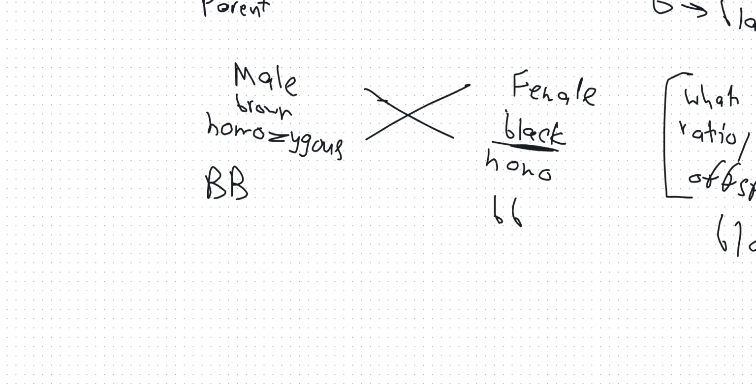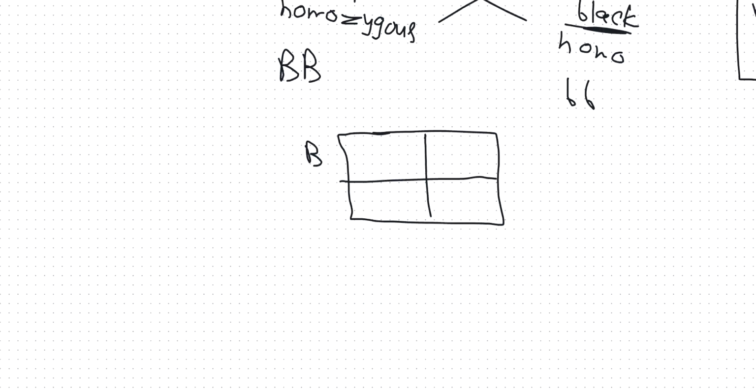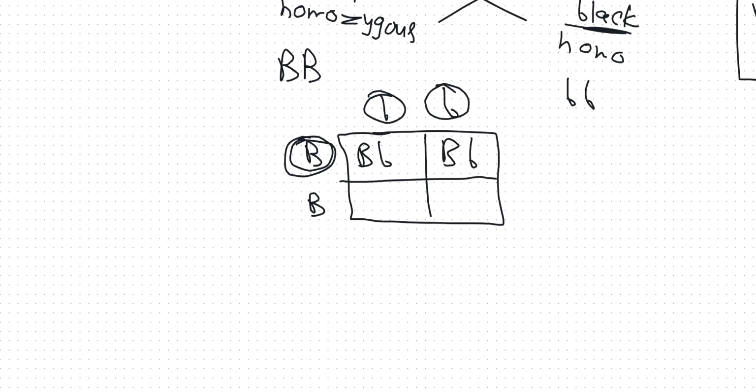When they cross, how do I draw the cross? How would I know the genes for my offsprings? Well, I would write these B's separately. So this is for the male, and then I'll write the female right here at the top. So small b and small b. So this is how I draw the diagram for finding out my offspring genetics. So then I do this: capital B, small b, capital B, small b, and similarly, capital B, small b, capital B, and small b.